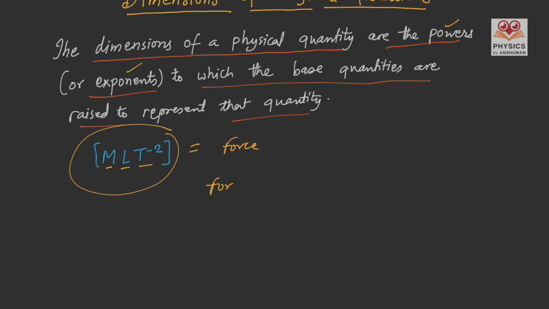So force is mass multiplied by acceleration. For mass we can use capital M, and for acceleration it is length, time to the power minus 2. So we can write the dimension of force as M, L and T raised to the power minus 2.